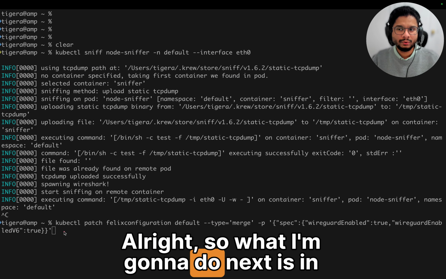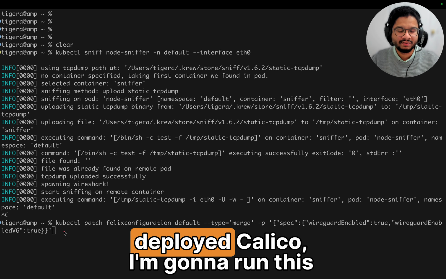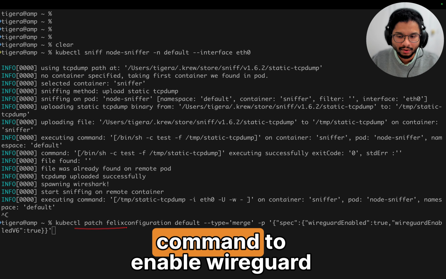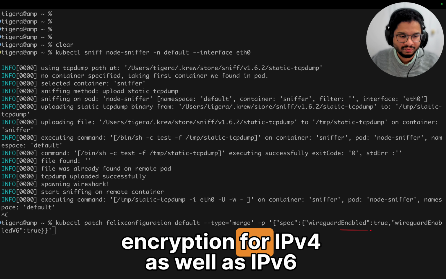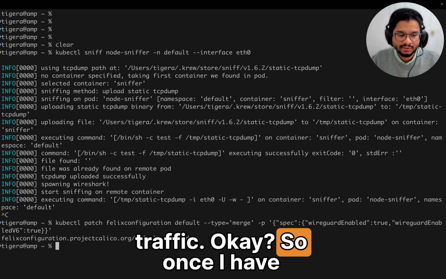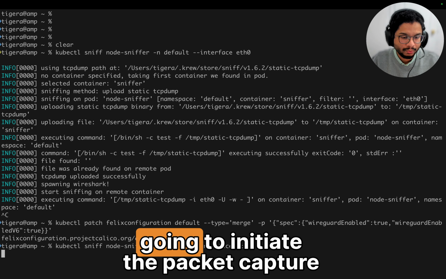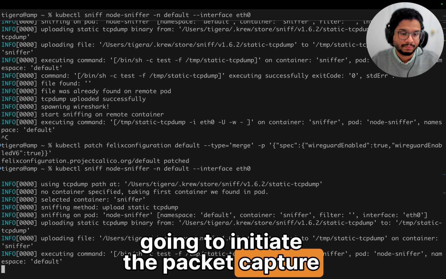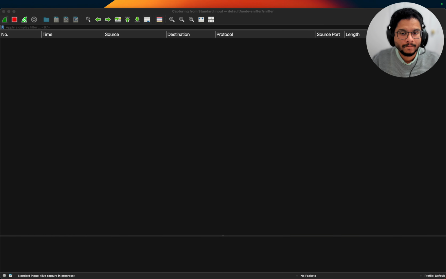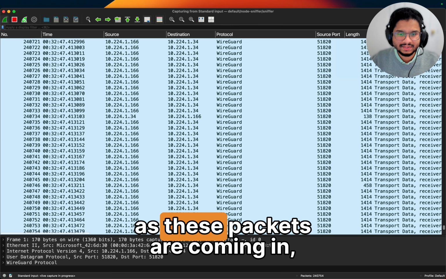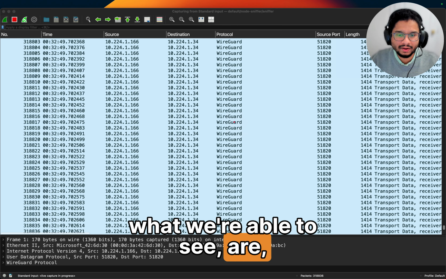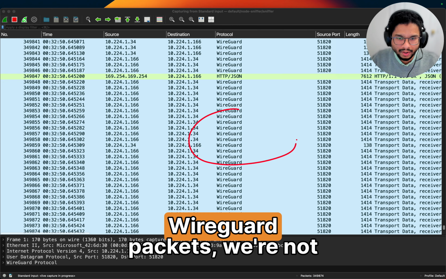All right, so what I'm going to do next is in this cluster of mine where I have deployed Calico, I'm going to run this command to enable WireGuard encryption for IPv4 as well as IPv6 traffic. Okay. So once I have executed that command, I'm going to initiate the packet capture again. Now, as these packets are coming in, what we're able to see are WireGuard packets. We're not able to see the application level data that we saw in the captures previously.